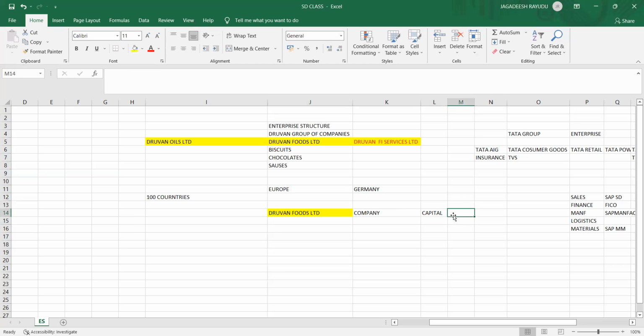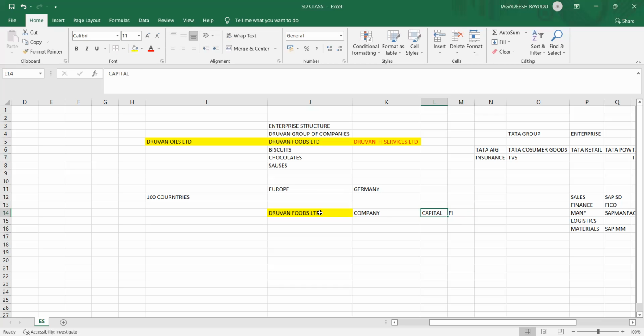The capital and capital related functions will be handled by your finance department. How much we need to invest, where to invest, in which city, which country, everything will be related to your finance.